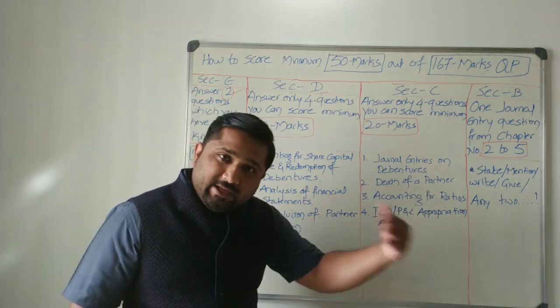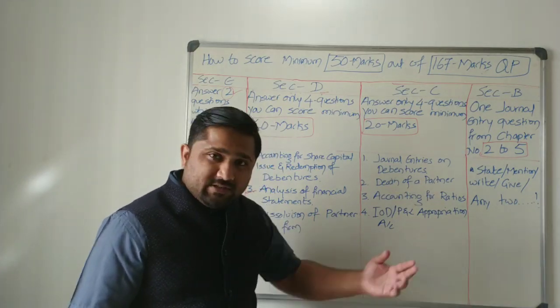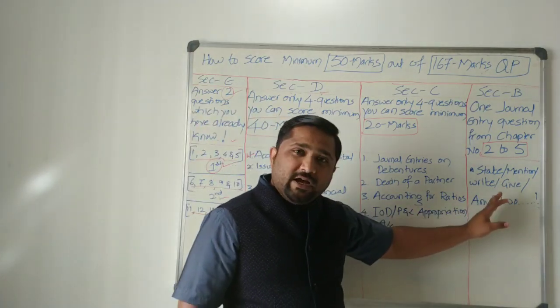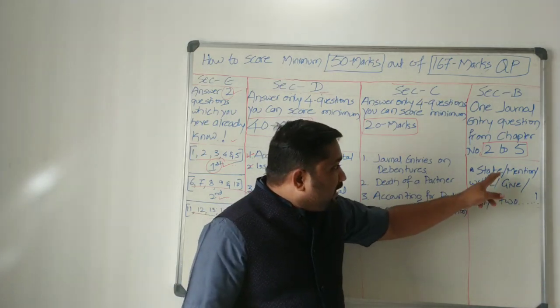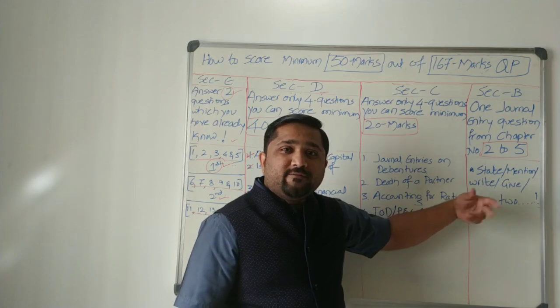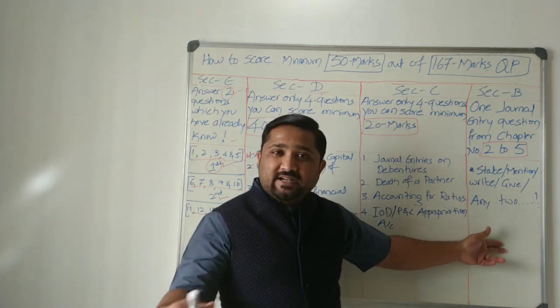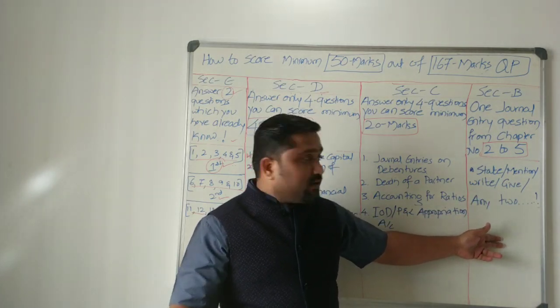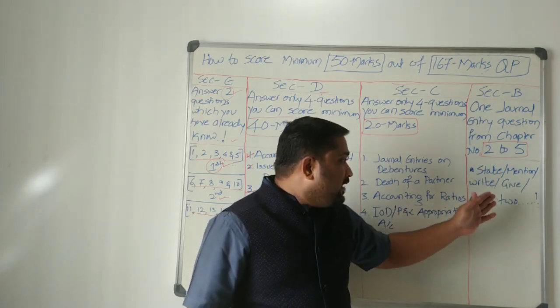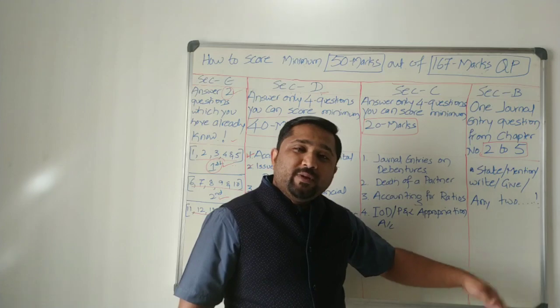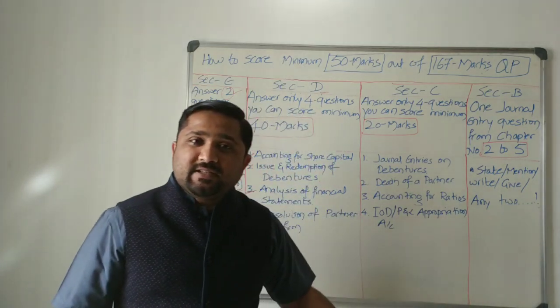To add to this section B, you will be asked one or 2 questions relating to the features, characteristics, types, methods, whatever. State, mention, write, give, any 2, which may be anything from the entire syllabus.